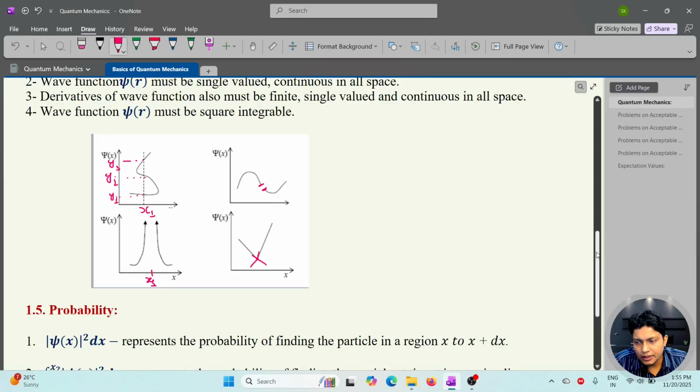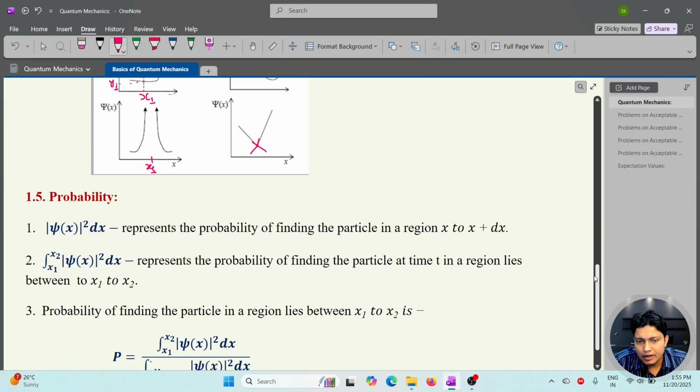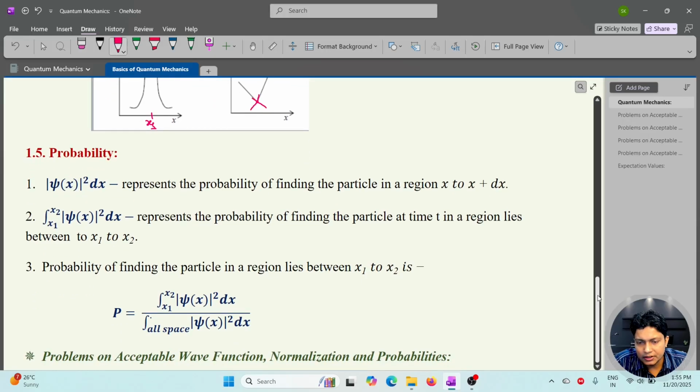After that, by knowing the wave function, we can calculate the probability. Here, the first and second I have discussed earlier, and we can calculate the probability of finding the particle in a region between x1 to x2. So probability is given by integrating mod psi square dx over x1 to x2, divided by integrating mod psi square dx over all space.